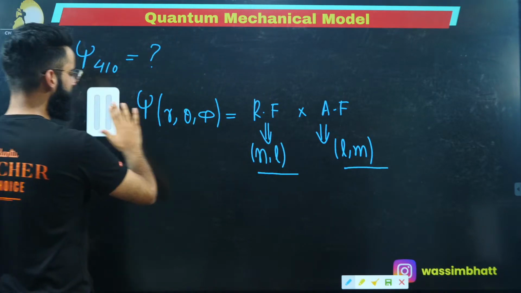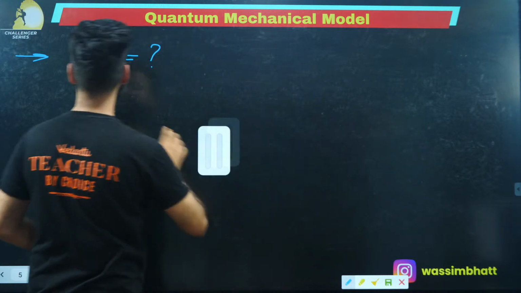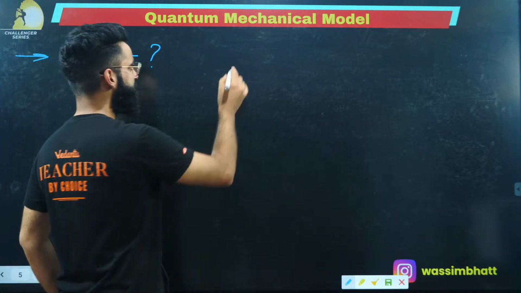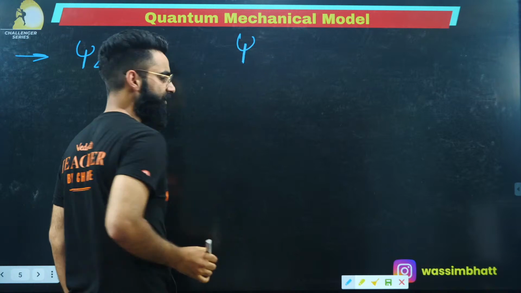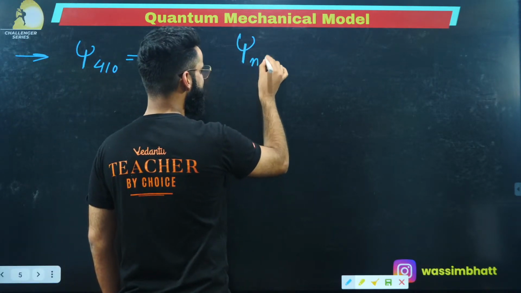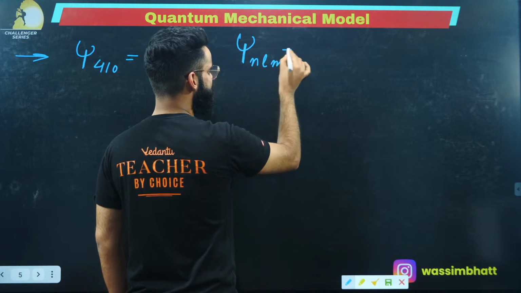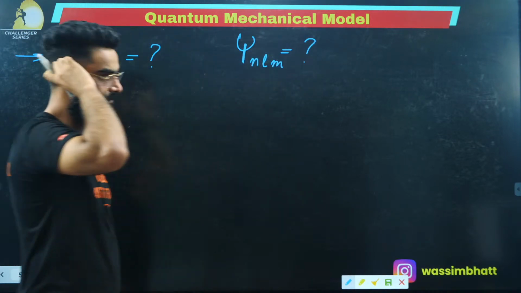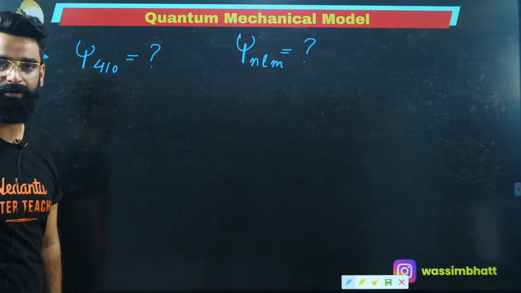Now, I'm representing something like this: psi 410. See guys, what is psi? Psi is the wave function. See how the wave function is represented generally: first psi, then n, then l, then m. This is the general representation of your orbital through the wave function.